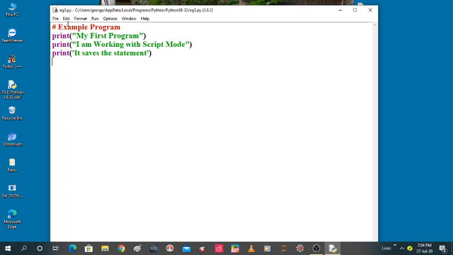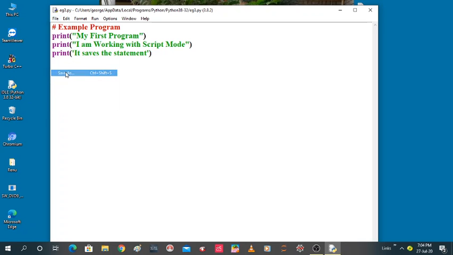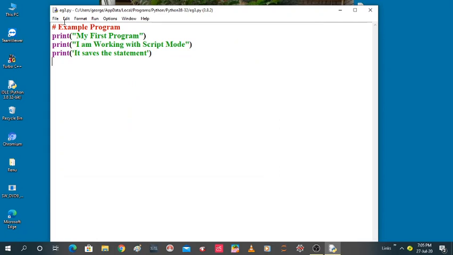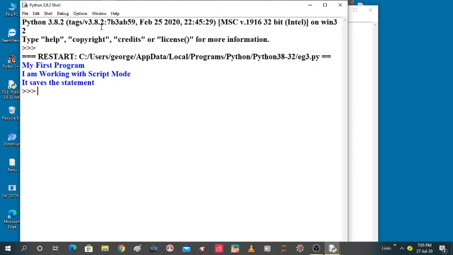Type the program code. After typing, you can click on the file menu and click on the save as option. A save as dialog box will appear. Give a name. Here I already gave a name, that is eg3.py. py is the extension, and you click on the save button. Automatically it is saved with the eg3.py extension. After that, if I run this program, what will happen? Only this print statement will be printed. For example, run module. My first program, I am working with script mode. It saves the statement.